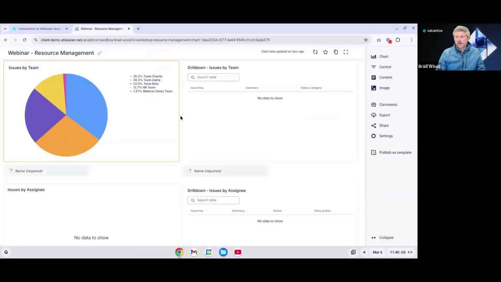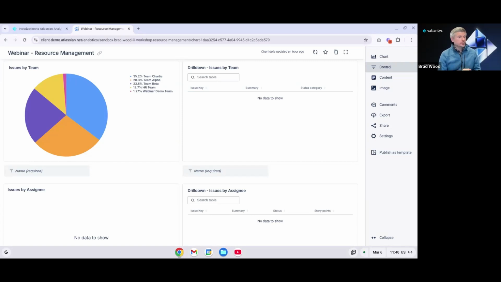All right, so we're just going to click cancel and abandon our changes. We're going to go back to our dashboard, and we're going to talk about the rest of these configuration options with the remainder of the time that we have for this webinar. So we've seen controls a little bit, and controls can be connected to one or more charts to filter the data. We've got several in this example. Controls are interactive elements that change the way the data looks on a dashboard.